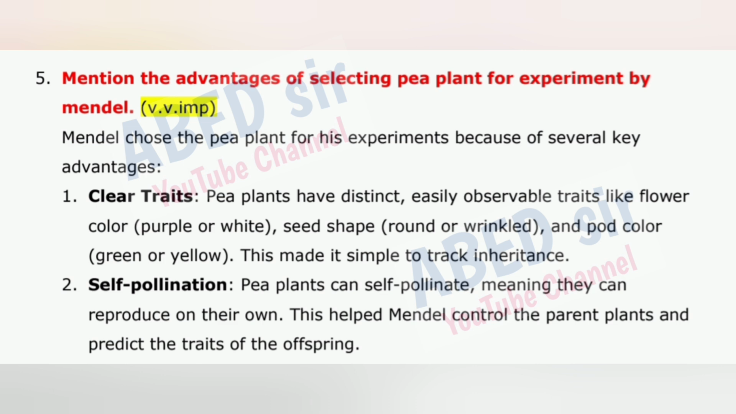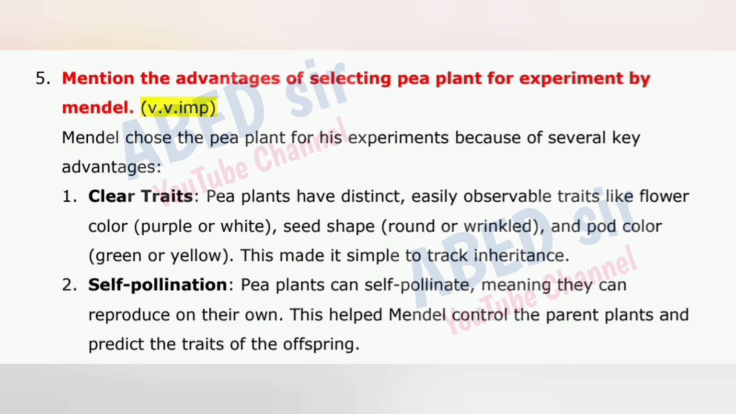Next important question is 5. Mention the advantages of selecting pea plant for experiment by Mendel. Mendel chose the pea plant for his experiments because of several key advantages. 1. Clear traits. Pea plants have distinct, easily observable traits like flower color, purple or white, seed shape, round or wrinkled, and pod color, green or yellow. This made it simple to track inheritance.